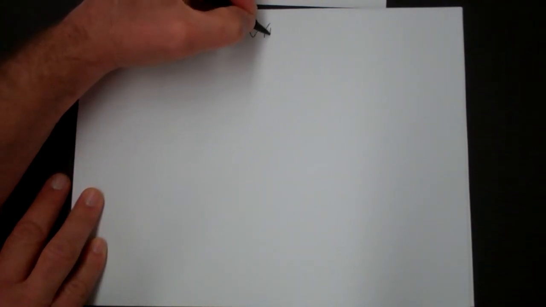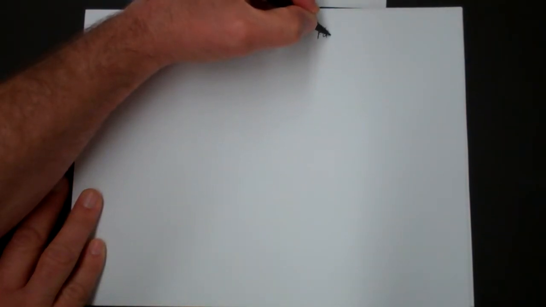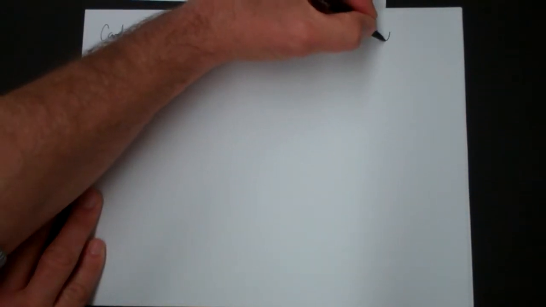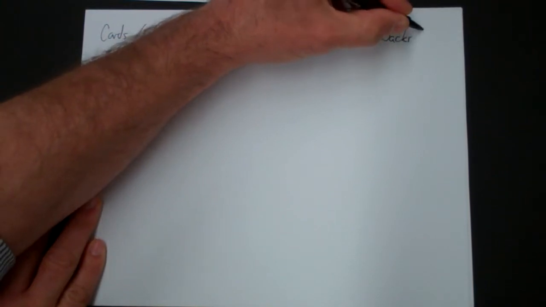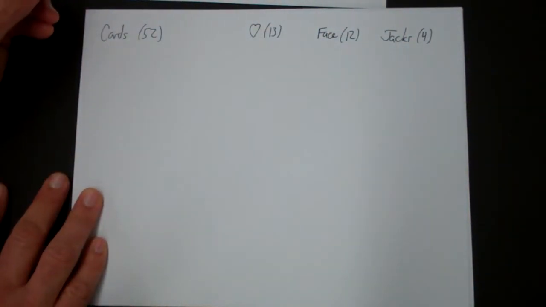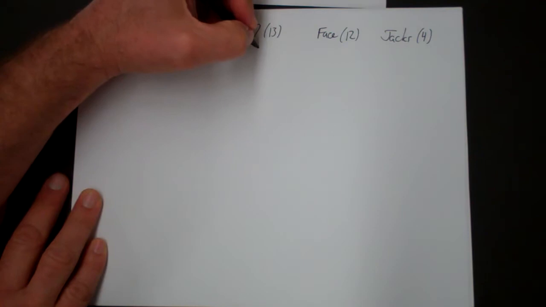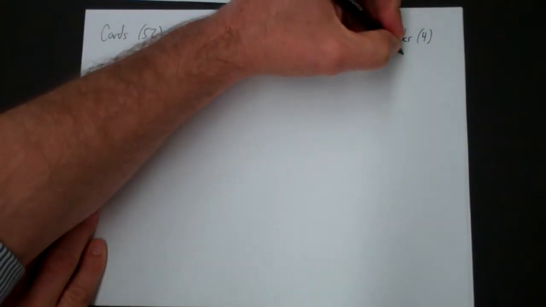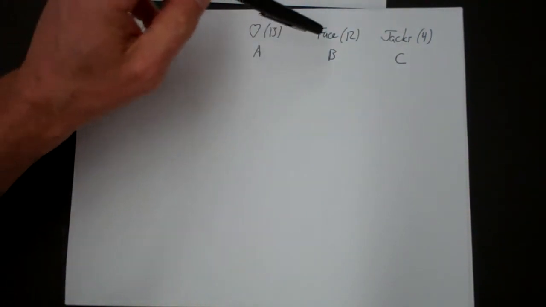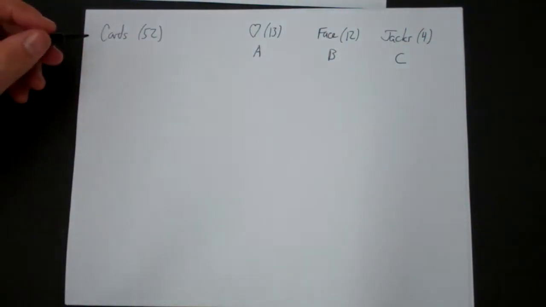You have 52 cards. You have hearts, which is 13, face cards, which are 12, jacks, which are 4. And let's call this event A, event B, and event C. Event A is getting a heart, B is getting a face card, and C is getting a jack.